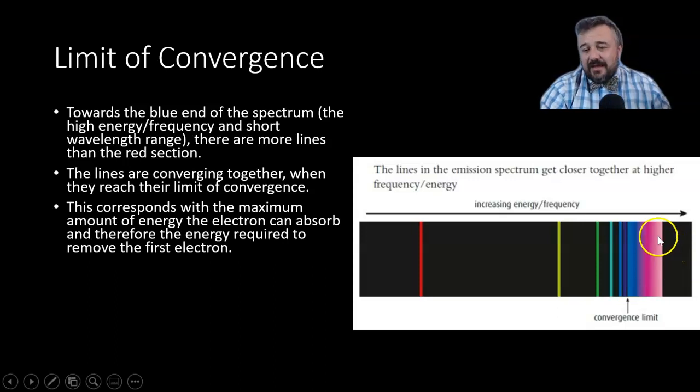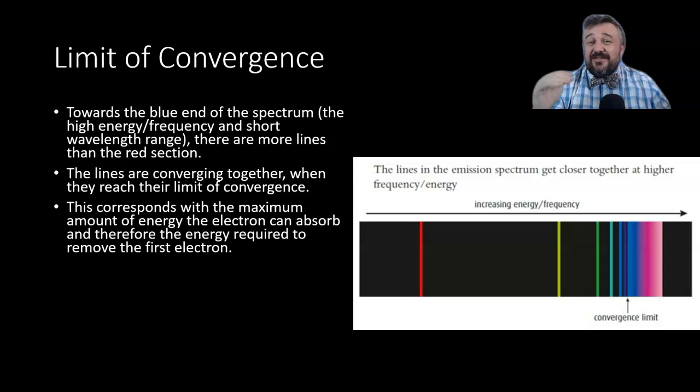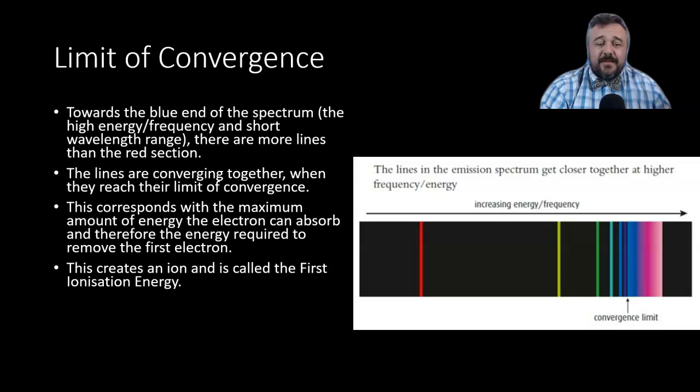So when we hit that point, that's the end, where they've all come together. Beyond that point, any electron is removed. That's why there's a whole spectrum beyond that. The electron doesn't go to N equals 1, 2, 3, 4, 5, 6. It goes to N equals infinity, and it is yeeted off the atom altogether. And that's called first ionization. So the first ionization energy is at the convergence limit right there.